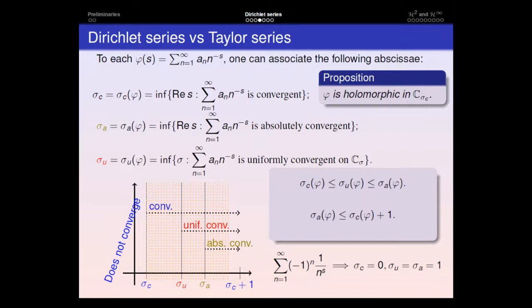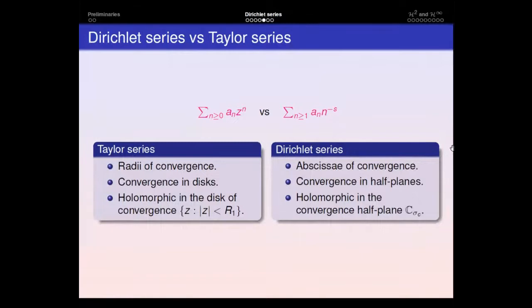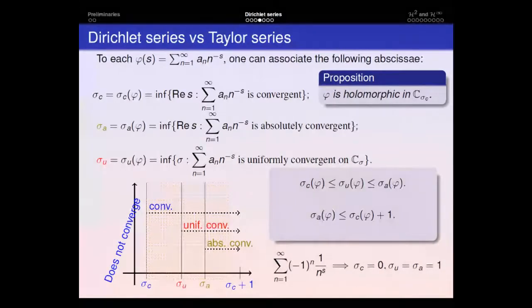So this tells us, for instance, that once we know that a Dirichlet series converges, not that far away it also converges absolutely and uniformly, which is quite useful when proving some results in this context. And here we have an example of an alternating Dirichlet series, for which we have pointwise convergence in the right half plane, and absolute and uniform convergence in the half plane real part of s greater than 1.